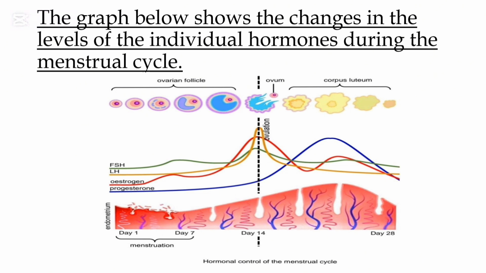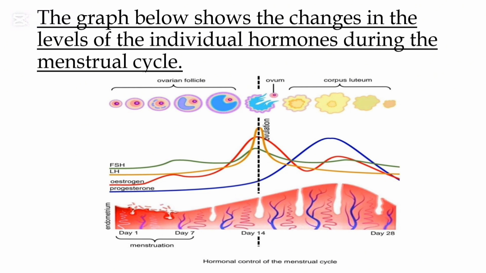LH will then be stimulated to convert the broken Graafian follicle into corpus luteum. The corpus luteum will start to secrete progesterone. Progesterone will take over the function of estrogen, which is to thicken the endometrium. If the ovum is fertilized, levels of progesterone will stay high and FSH will decrease. But if the ovum is not fertilized, FSH will rise and progesterone will decrease.